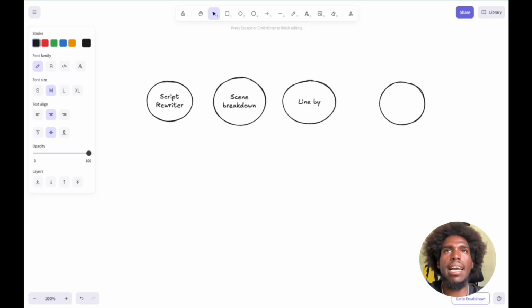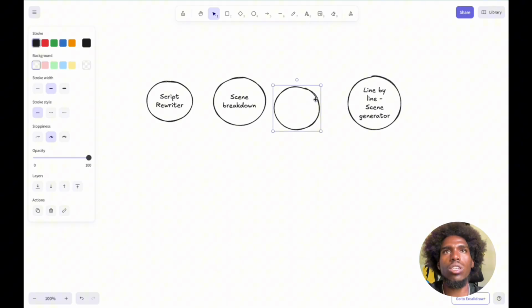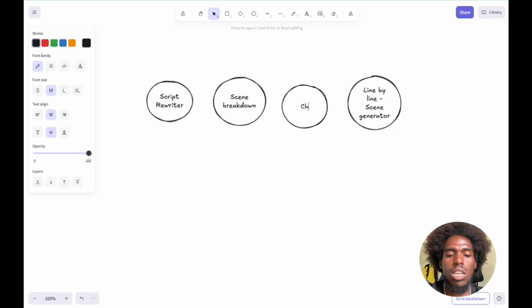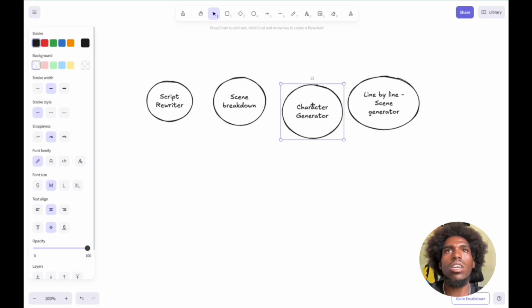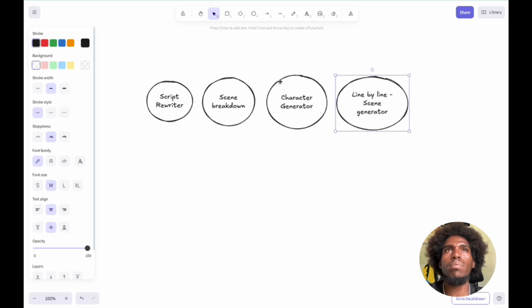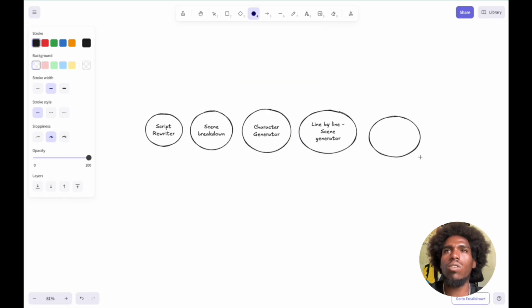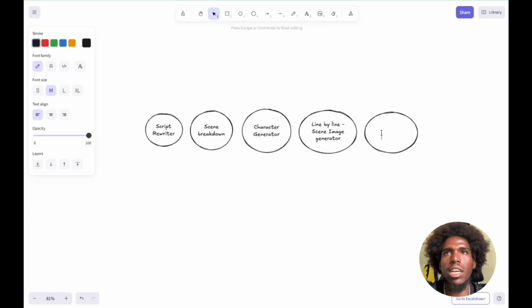A line by line scene generator, and I could probably use something before that, which I would need, which is a character generator. So before I generate the line by line scene images, I need the character to actually put in the scene, right? So this is kind of a breakdown of the first 4 steps. There are more steps though, so let's continue adding these circles here. Then let's put image to differentiate that.